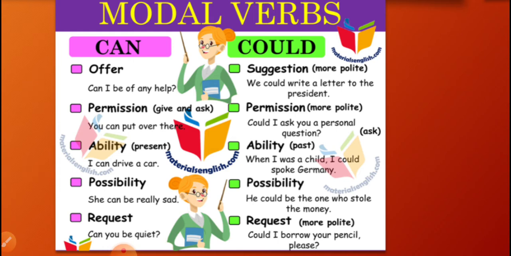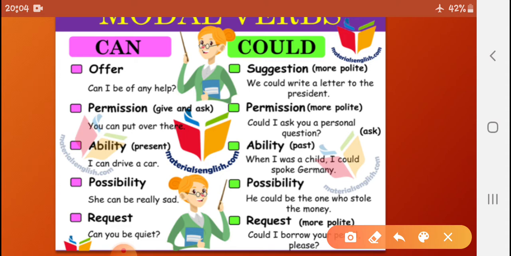Possibility: he could be the one who stole the money. Now again, when we have to talk about past possibility, we will use could. He could be the one who stole the money. See why it is past? Why am I saying it is past? Because